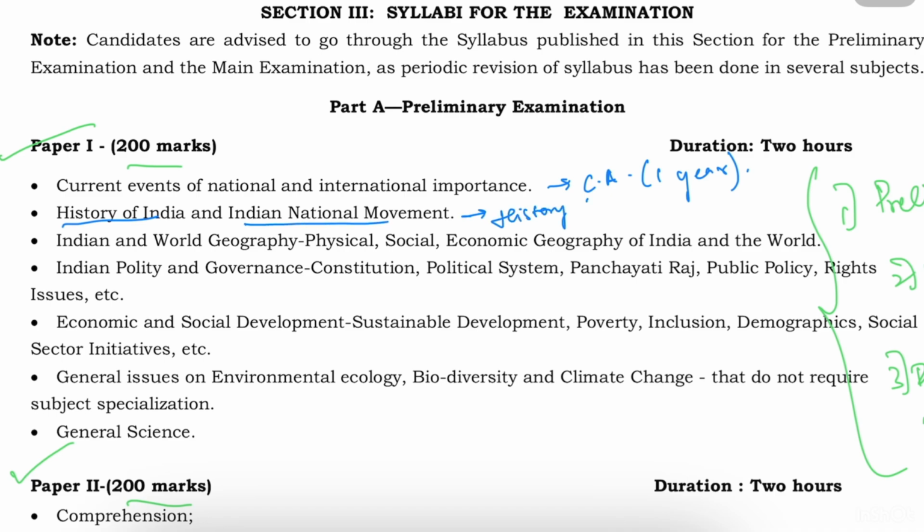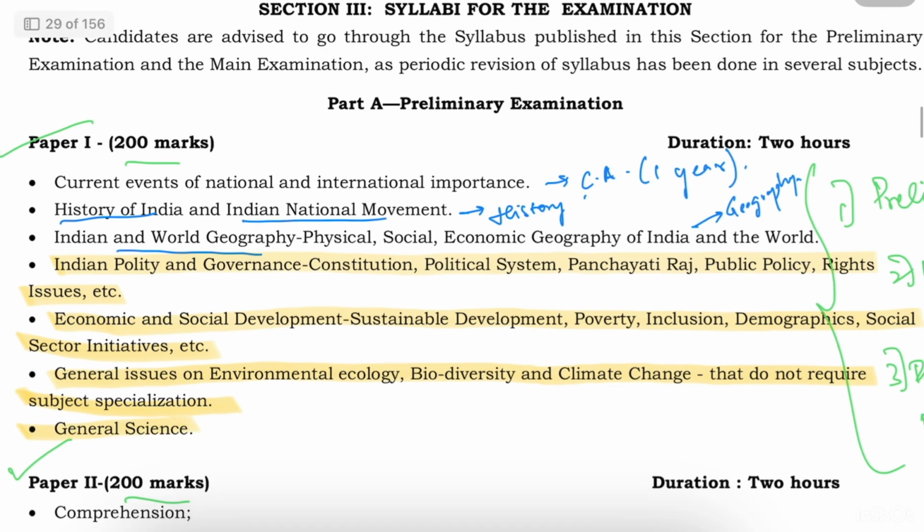So this is nothing but history. Indian and world geography. So the third thing entails is geography. And next comes Indian polity and governance, constitution, political system, panchayati raj, public policy, rights, issues, etc. Fifth is economy, economic and social development, sustainable development, poverty, inclusion, demographics, social sector initiatives, etc. The next portion is general issues on environmental ecology, biodiversity, and climate change that do not require subject specialization. And the last and final part is general science.